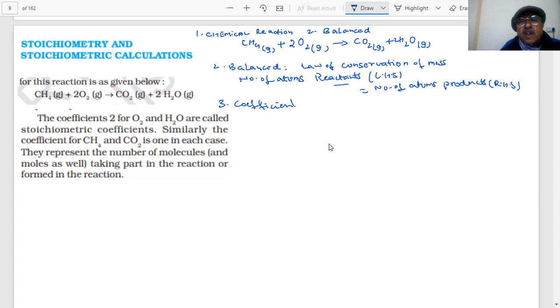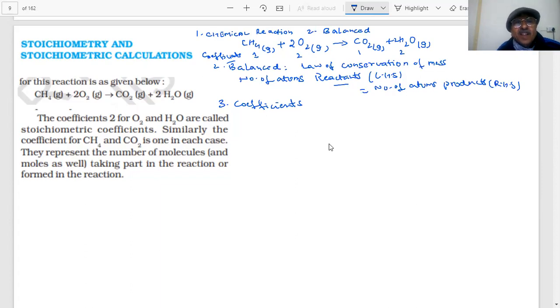Here, what is the coefficient before CH4? Only one. What is the coefficient before oxygen, students? 2. If I say the coefficients, you are saying 1 before this, 2 here, 1 and here 2. These are the coefficients, students. They are called the stoichiometric coefficients.